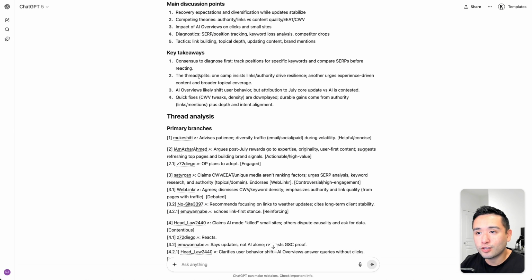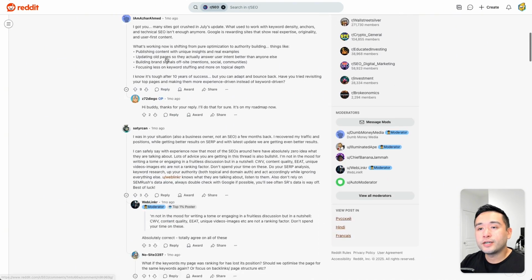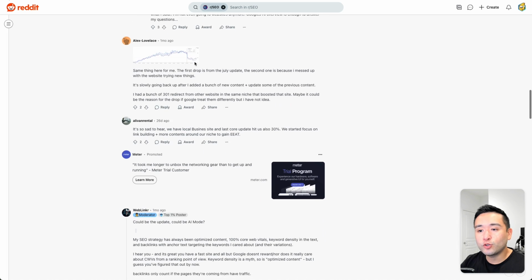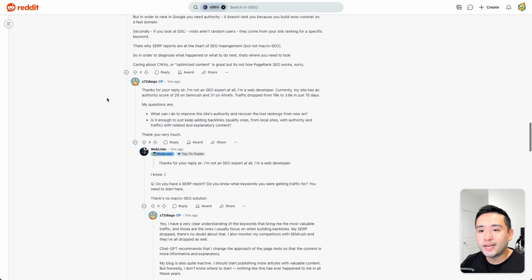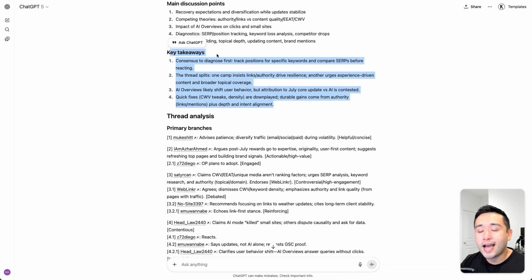So we could see here the thread splits. One camp insists links and authority drive resilience. Another urges experience-driven content and broader topical coverage. There's also discussion about AI overviews shifting user behavior. And it looks like quick fixes are downplayed, but durable gains do come from authority plus depth and intent alignment. So within a few seconds, we can very quickly grasp the main insights that the various users offered in this entire thread. So we don't need to manually read everything and decipher this information ourselves. We could essentially just use AI to do everything for us.